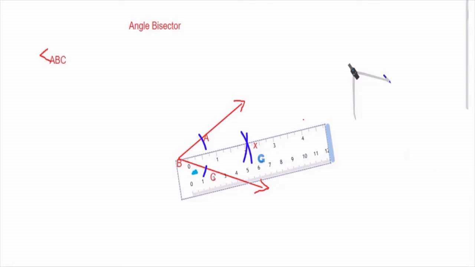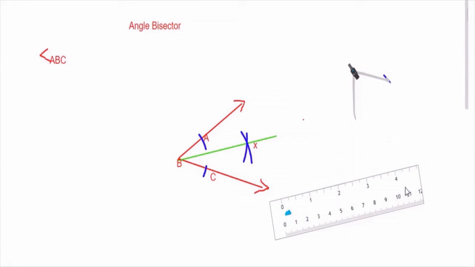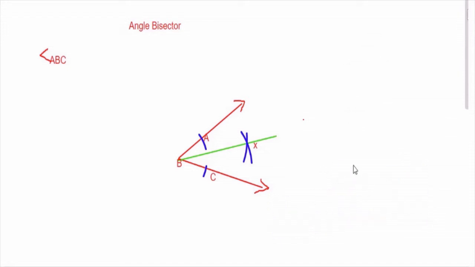Okay, I have kept the ruler almost correct. Bear with me because these are all digital rulers. I need to draw the bisector now. This is the bisector passing through that particular point. So this way I can make an angle bisector, which tells that the line drawn is dividing the angle into two equal halves. That is the concept of angle bisector. The angle bisector is BX here.